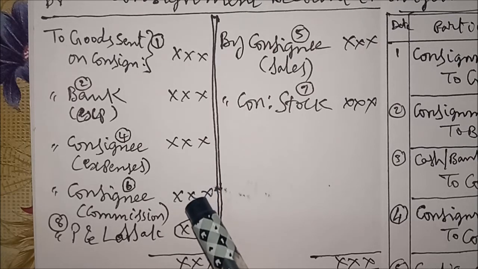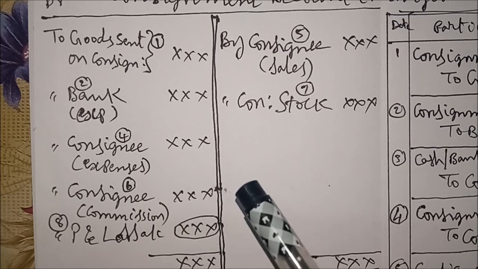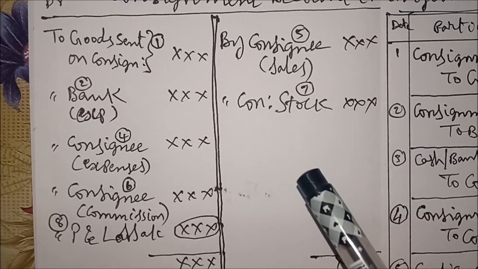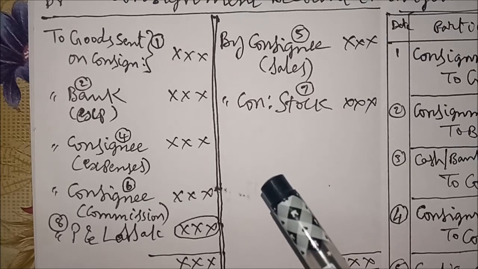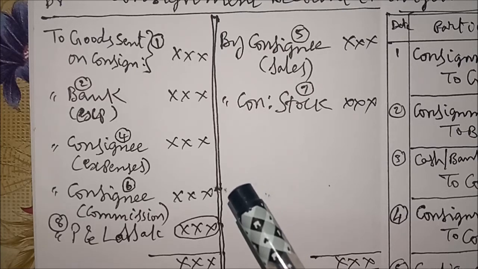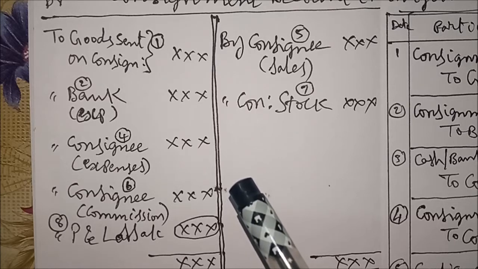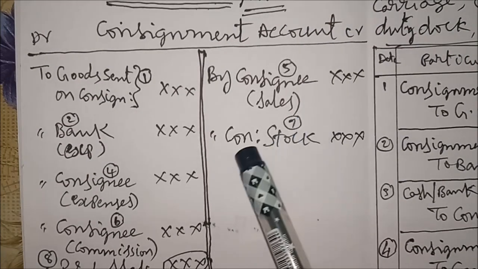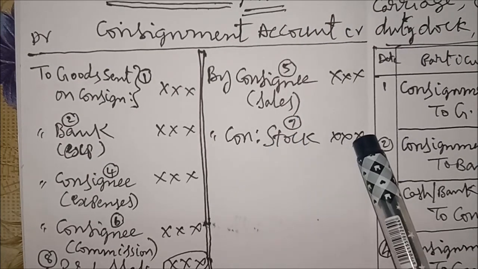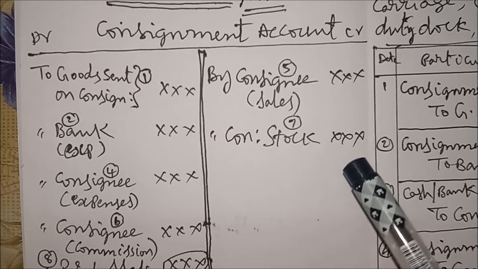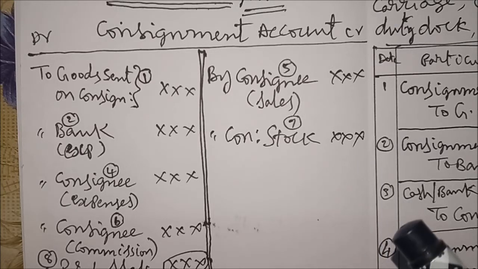After that we calculate the closing stock value. If any goods are not sold and remain unsold, those goods are to be valued. That stock value we find out. Let us discuss how to value the goods later. Now let us take the value. Consignment stock value is credited to the consignment account, by consignment stock. Remember that we are discussing the simple way to remember the items in the consignment account,